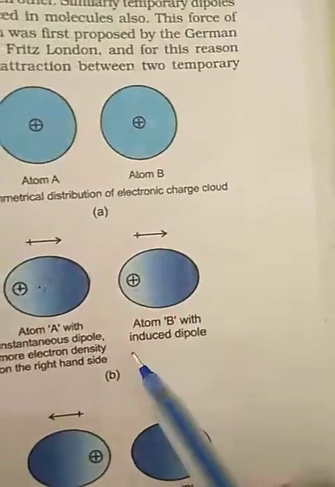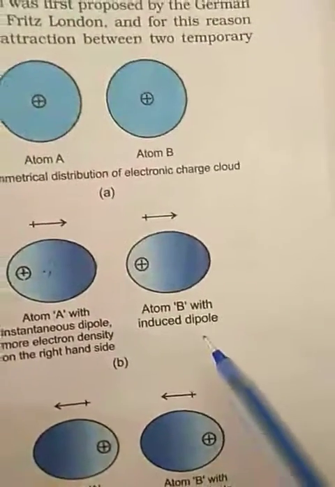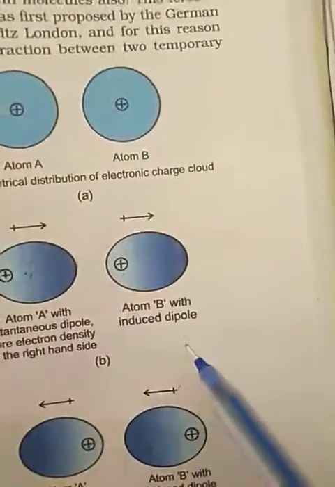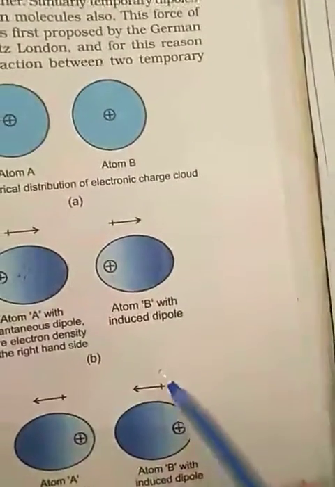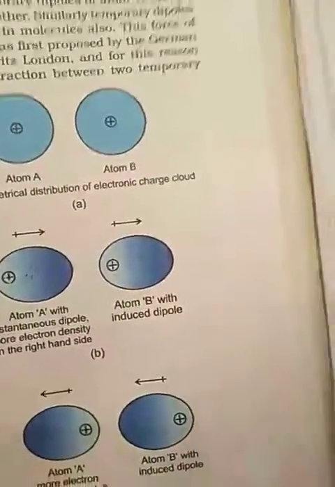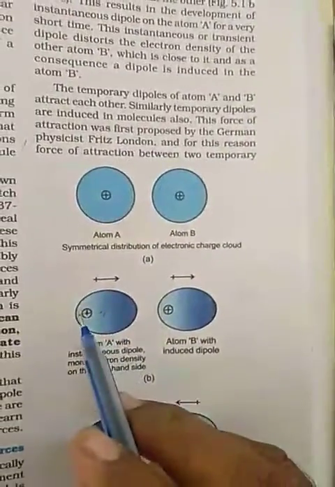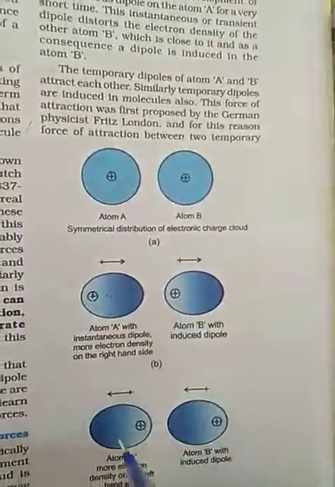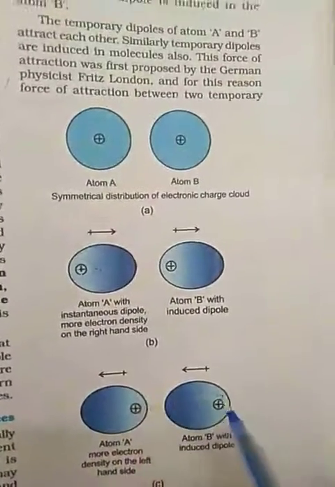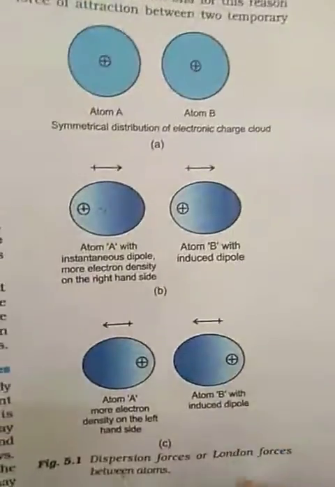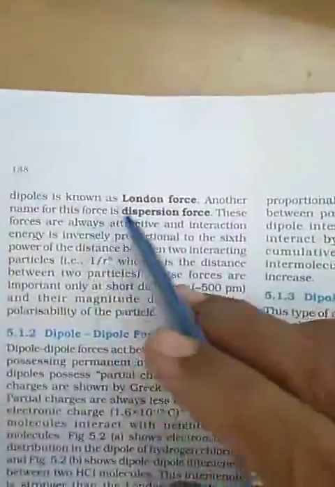Similarly, temporary dipoles are induced in molecules also. This force of attraction was proposed by the German physicist Fritz London, and for this reason the force of attraction between two temporary dipoles is known as London forces. If this atom shifts to this side, then it also induces a dipole on the other side.